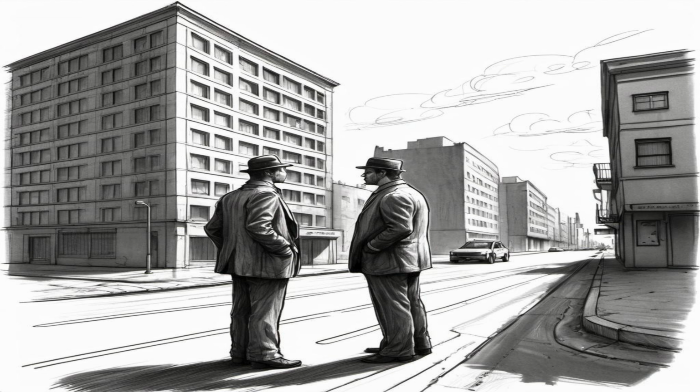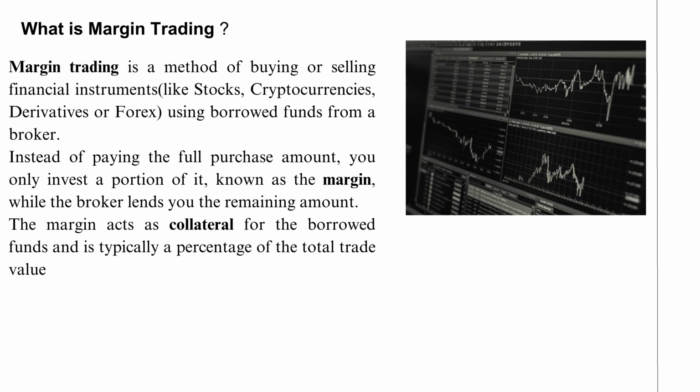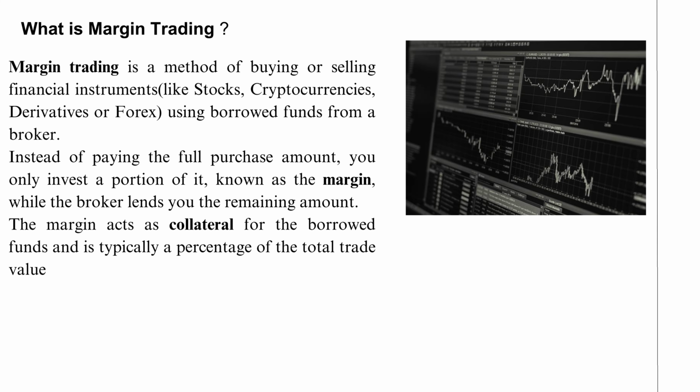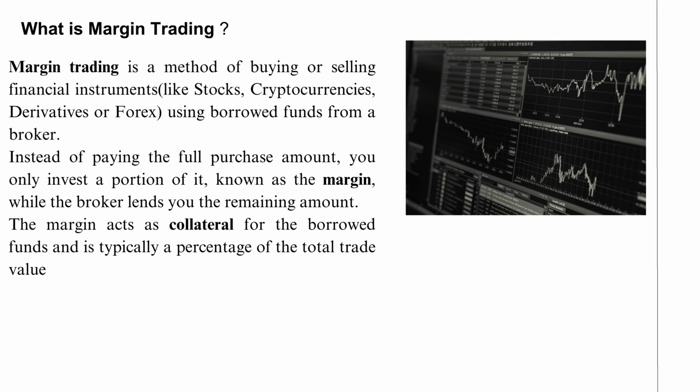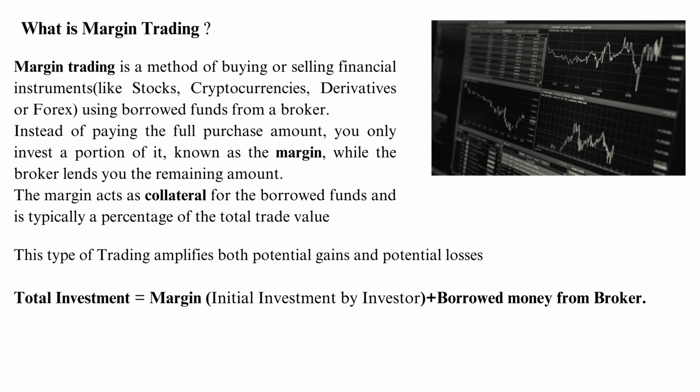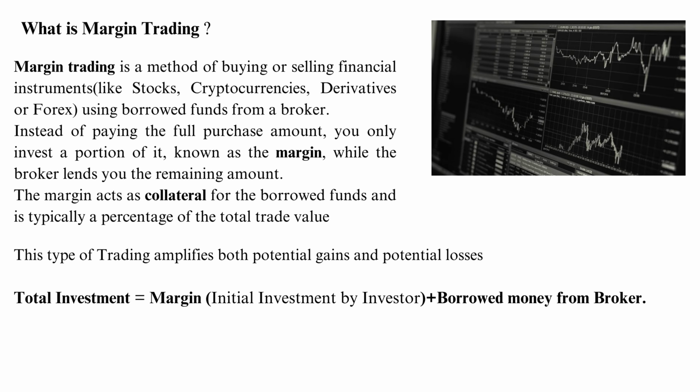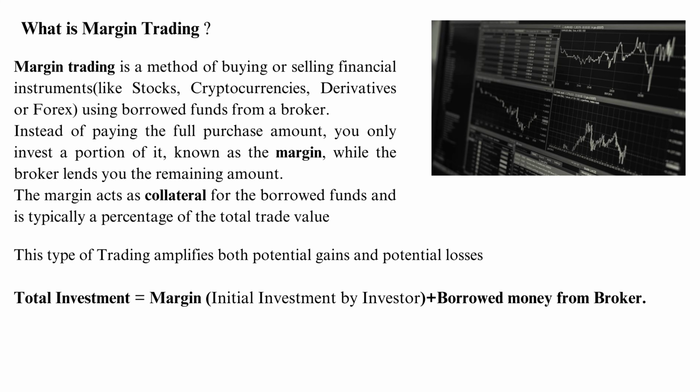So now we look into what is margin trading. Margin trading is a method of buying or selling financial instruments, such as stocks, cryptocurrencies, derivatives, or forex, using borrowed funds from a broker. Instead of paying the full purchase amount, you only invest a portion of it, known as the margin, while the broker lends you the remaining amount. The margin acts as collateral for the borrowed funds and is typically a percentage of the total trade value. This type of trading amplifies both potential gains and potential losses. Total investment equals margin plus borrowed money from broker.